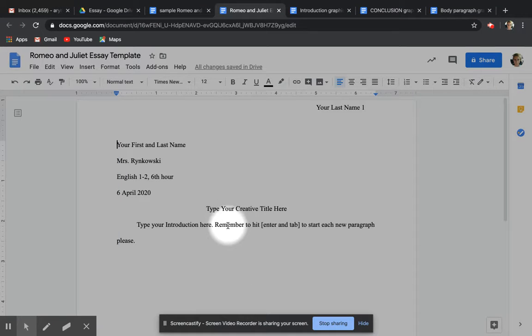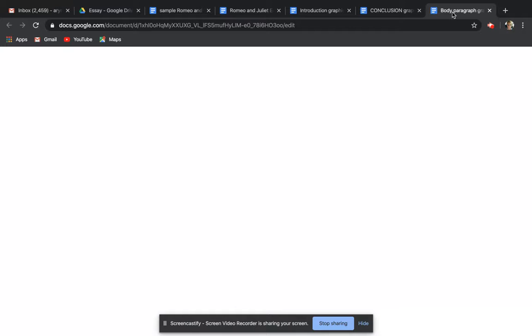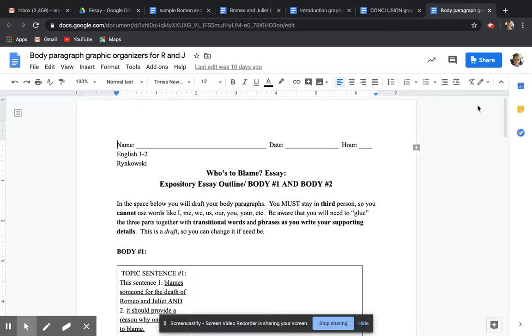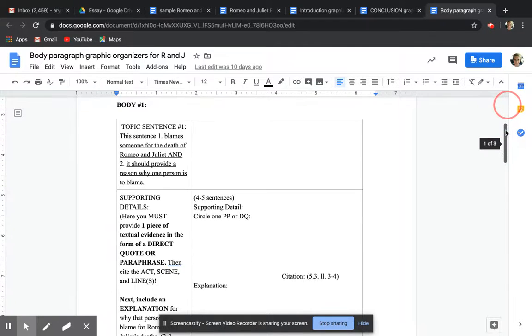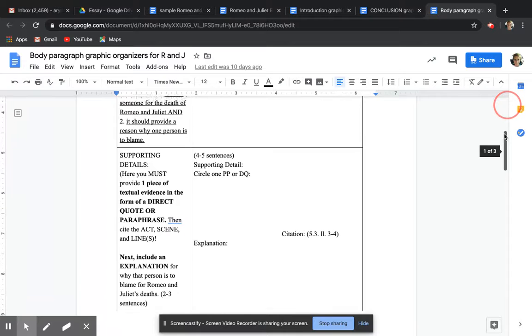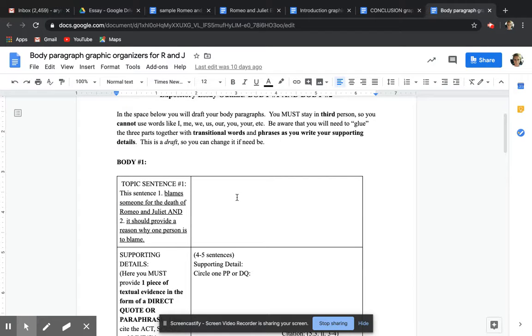Then you're going to see my directions right here. Remember to hit enter and tab to start each new paragraph. So once you type your introduction, you're going to go on to your body one. So you're going to pull up your body paragraph graphic organizers, and you're going to do the same thing. These are all the pieces that you need. So you're going to come here and copy all of these different elements.